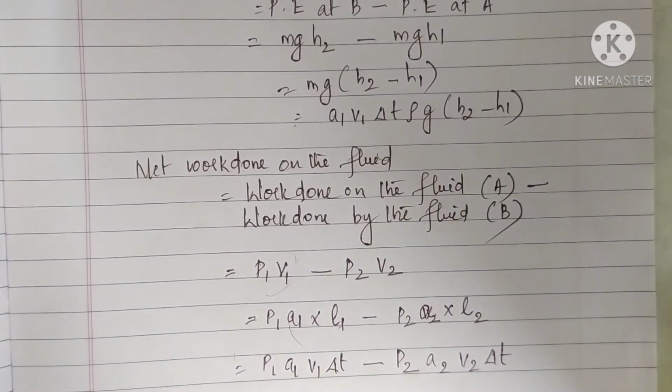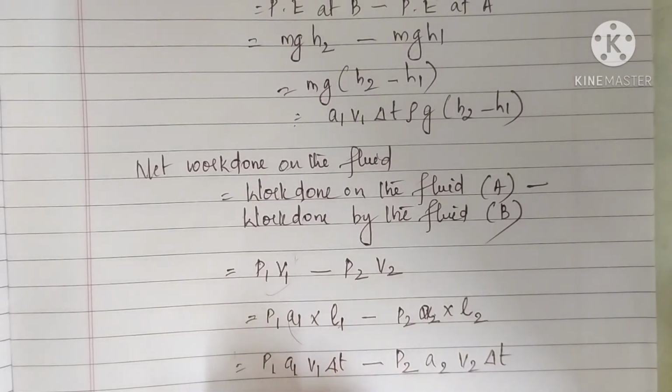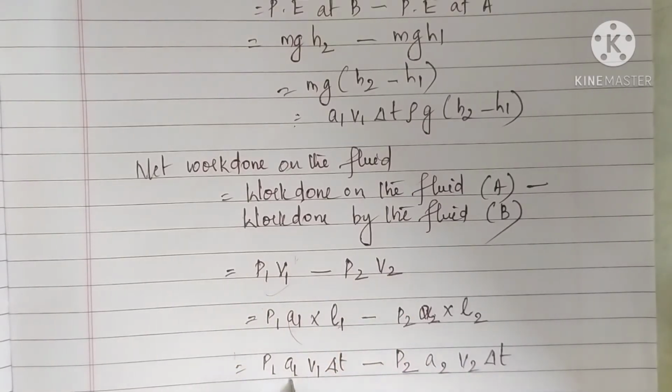So this is the expression for work done on the fluid. So the term that can be taken outside is A1 V1 delta T. Why? Because A1 V1 delta T is equal to A2 V2 delta T, isn't it? So A1 V1 delta T into P1 minus P2. This is clear for you?